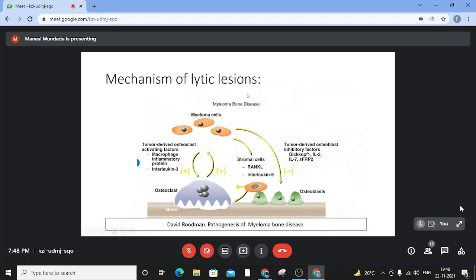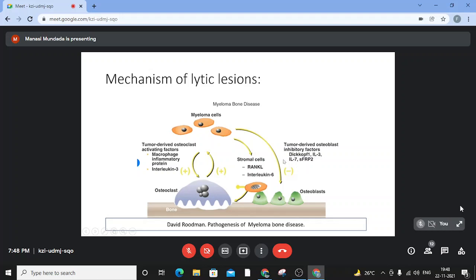So what is the mechanism of lytic lesion? The myeloma cells secrete two types of substances. One are the osteoclast activating factors, which are the macrophage inflammatory proteins and the interleukins. And the other are the osteoblast deactivating or inhibiting factors, which are in the form of TICOF, F1, interleukin 3,